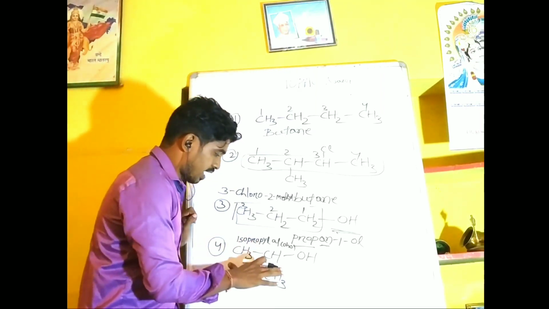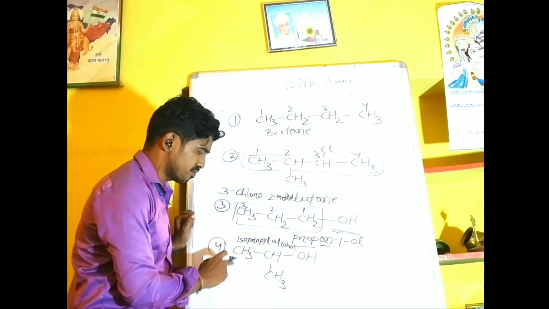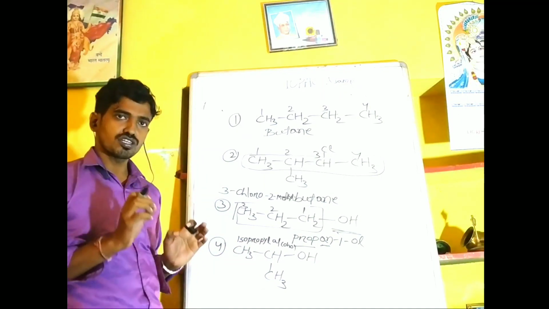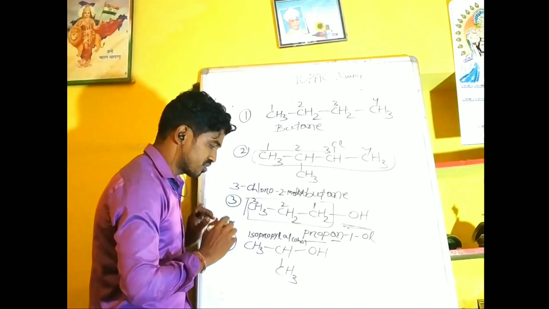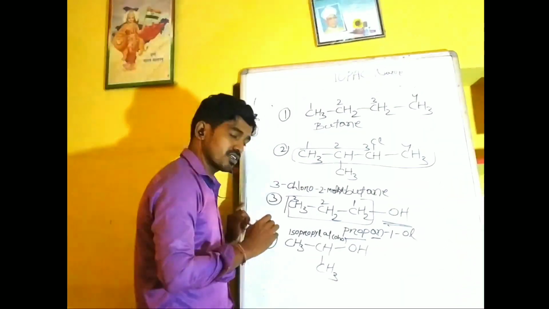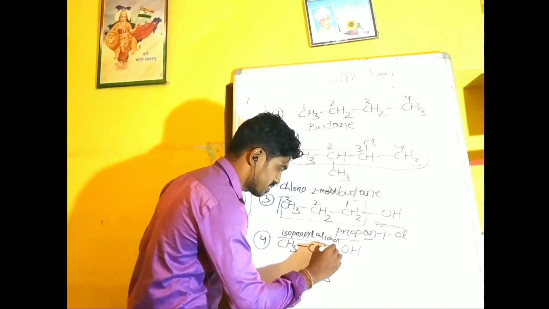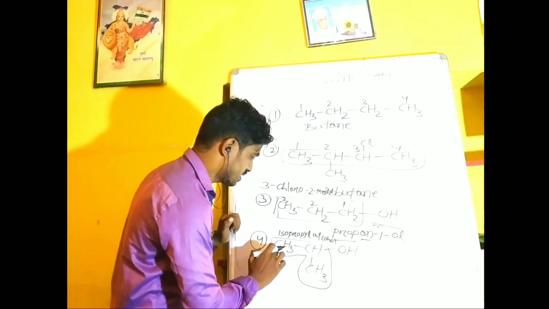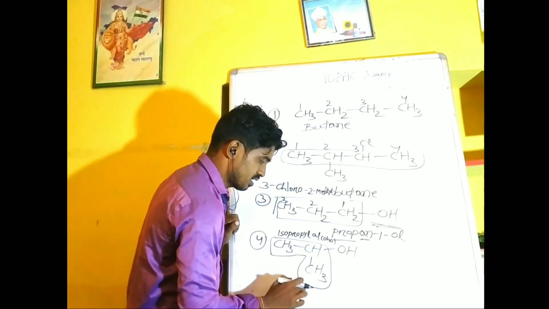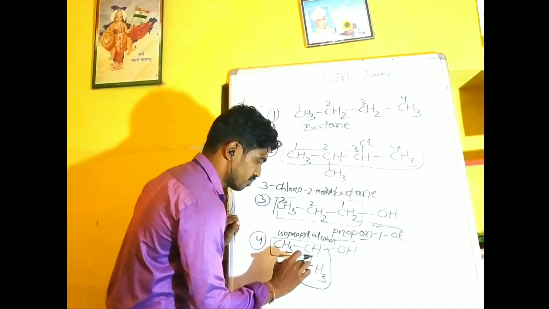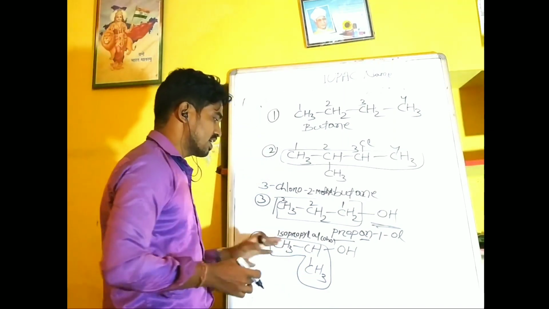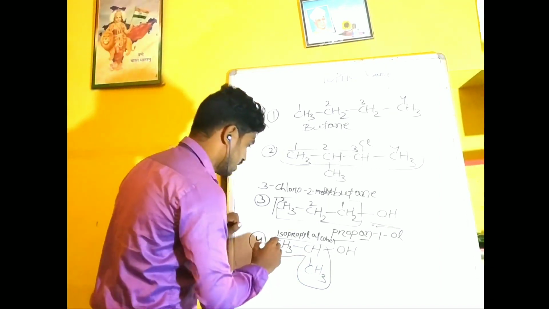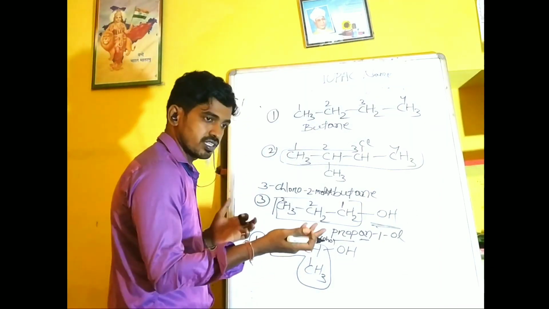So how do we name the IUPAC name of the compound isopropyl alcohol? First, as per the rule, we have to select the parent or longest chain. That means the longest chain will be this. So we have to number it from this side 1, 2, 3. If we number from the right side, then the numbers will also be 1, 2, 3. From each side the functional group gets the same priority, so we can number from either side.